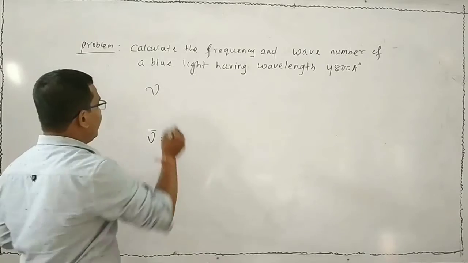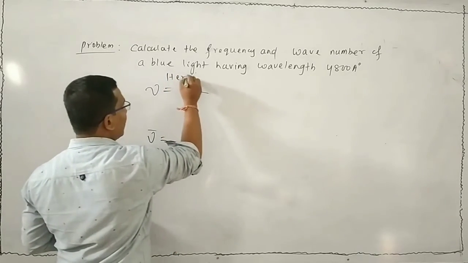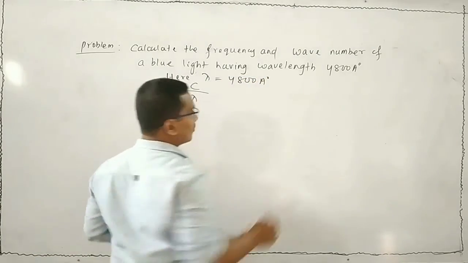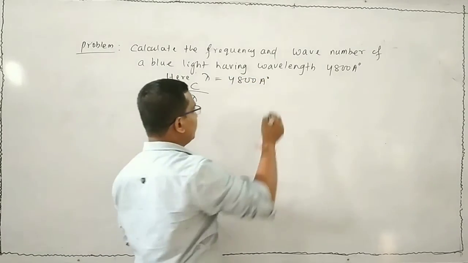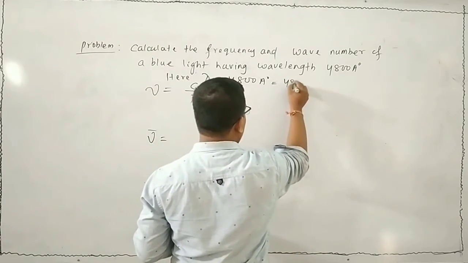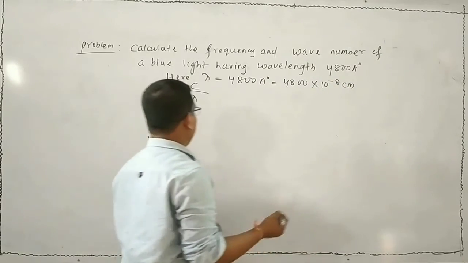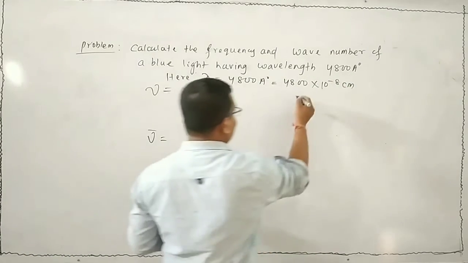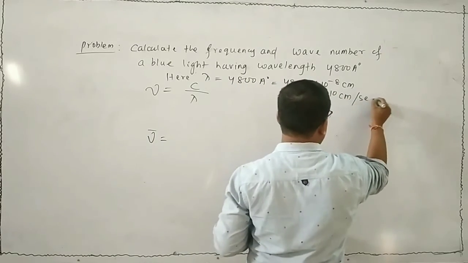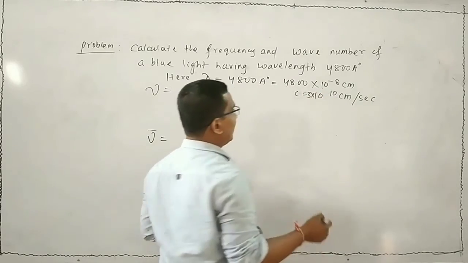We know that mu is equal to c by lambda. Here lambda is given: 4800 angstrom. We know that 1 angstrom is equal to 10 to the minus 8 centimeter, so we can write 4800 into 10 to the minus 8 centimeter. Again, we know that c is 3 into 10 to the 10 centimeter per second.